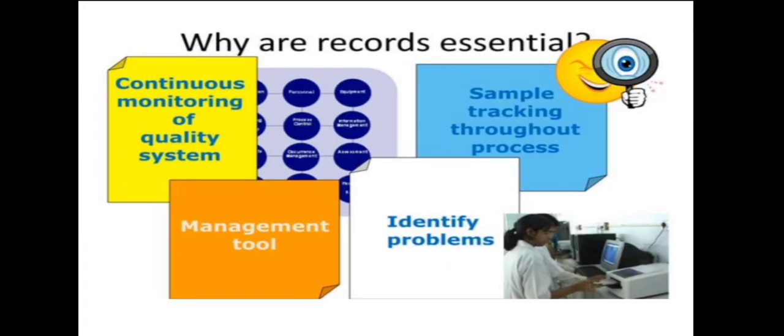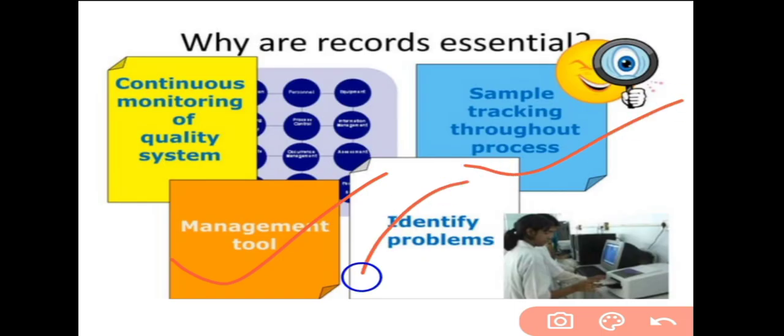Now, why are records essential? Records are essential for the following things. First, continuous monitoring of the quality system, previous, present and for the future. So if continuous monitoring is required, documents are essential, and they also act as a management tool. Third is sample tracking throughout the process, and fourth is identifying problems.